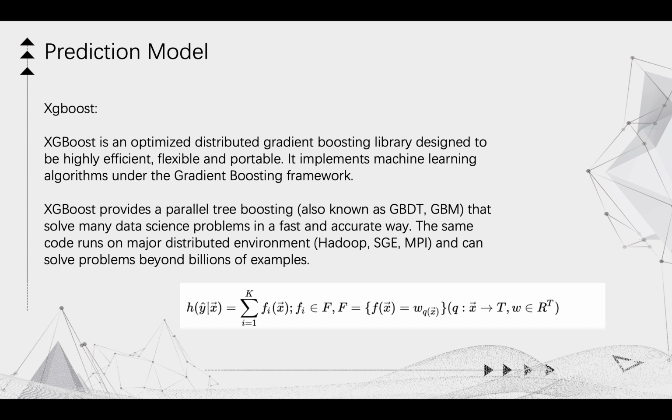XGBoost is an optimized distributed gradient boosting library designed to be highly efficient, flexible, and portable. It implements machine learning algorithms using the gradient boosting framework. XGBoost provides a parallel tree boosting that solves many data science problems in a fast and accurate way. The same code runs on major distributed environments and can solve problems beyond billions of examples.